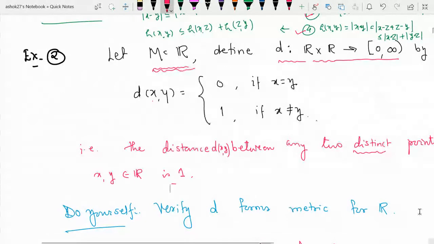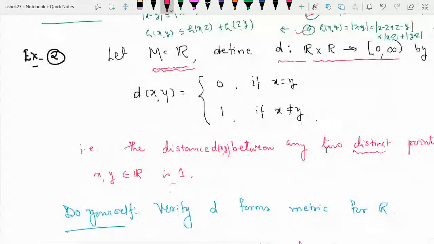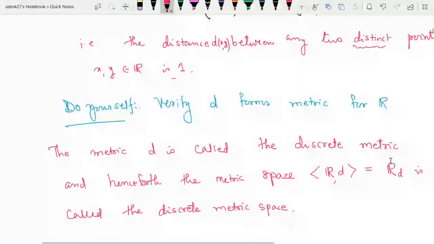So again, you can check whether it forms a metric or not. It forms a metric on the set of real numbers. You can check all four conditions. So verified, d forms a metric for R.